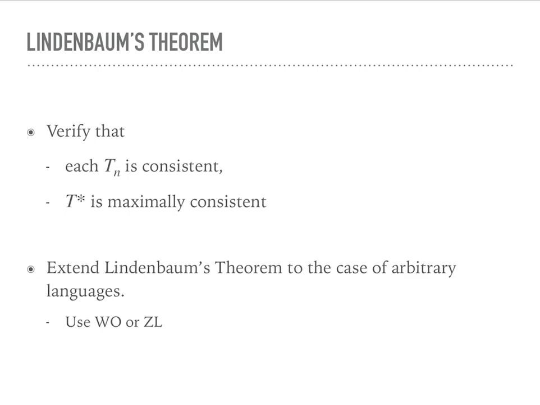It is not too hard to verify that each Tn is consistent. For that, as before, the crucial part is that theory T proves sentence sigma if and only if adjoining the negation of sigma to T makes that theory inconsistent.